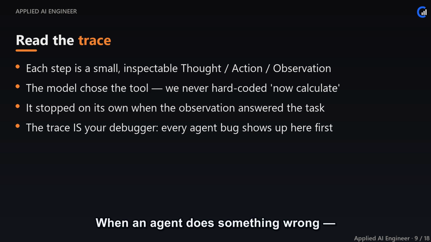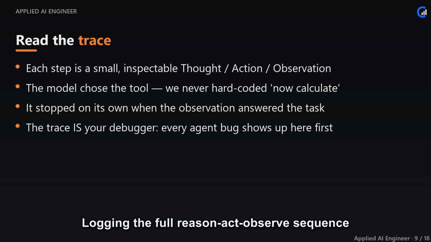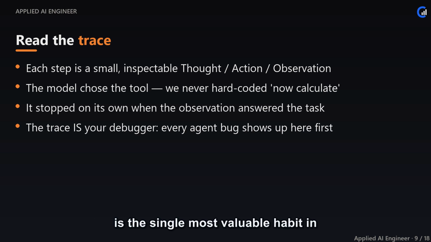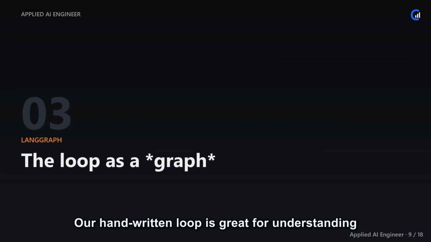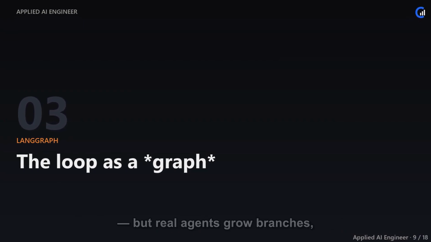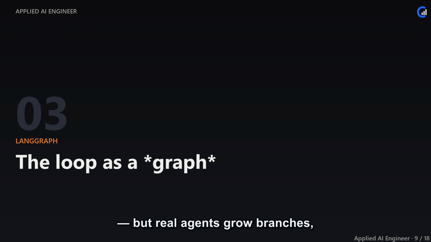When an agent does something wrong, picks the wrong tool, loops too long, hallucinates an argument, this trace is where you'll see it. Logging the full reason, act, observe sequence is the single most valuable habit in agent engineering. Our handwritten loop is great for understanding, but real agents grow branches, retries, memory, and human approvals. Hand-rolling all that gets messy fast.